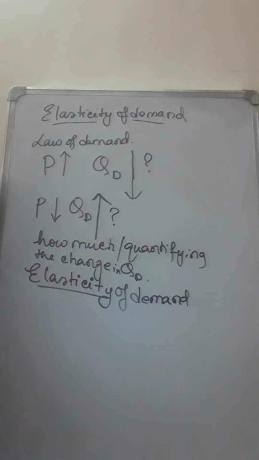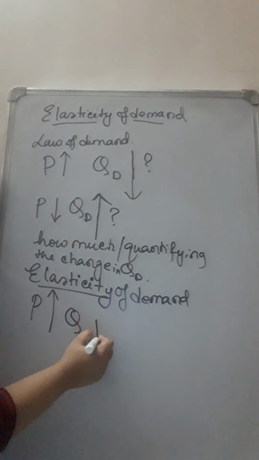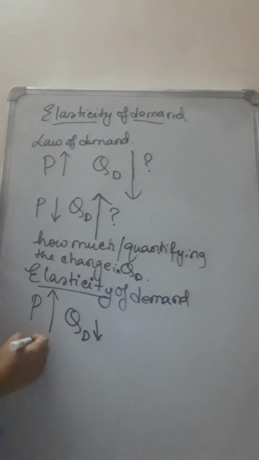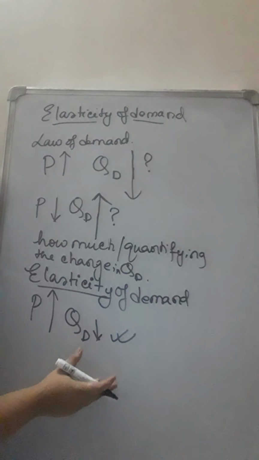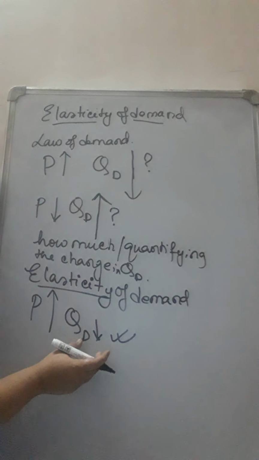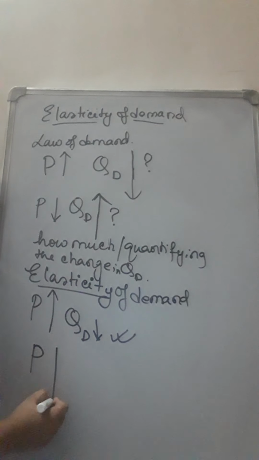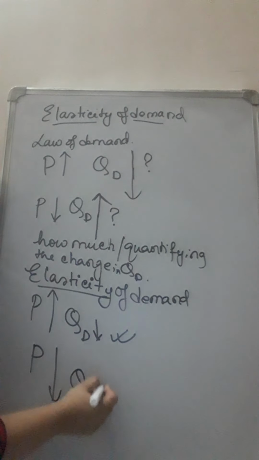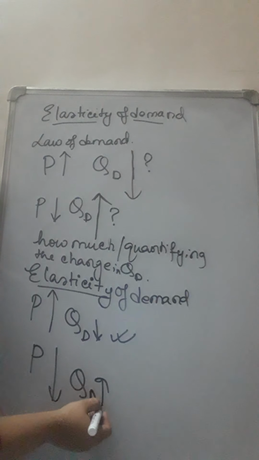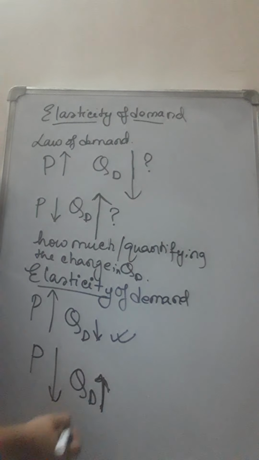And if with a price rise the quantity demanded is falling less, the law still operates. With a price rise, quantity is going down, but by how much? As a result of price change, the demand is not going down too much. The price has increased by a considerable amount, but the demand is not going down too much. And if with a price decrease the quantity demanded increases, the law is operating, but the quantity demanded is not increasing too much.